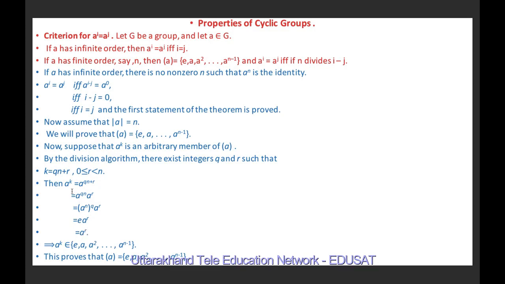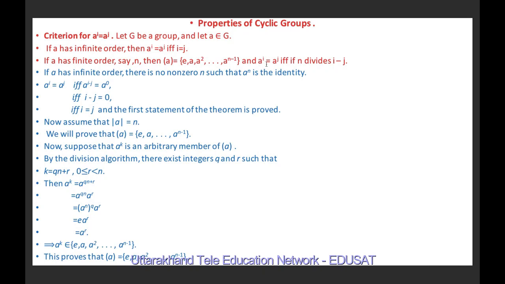So we have proved that a raised to power k is equal to a raised to power r, where a^k is any arbitrary member of the cyclic group generated by a. It means a^k belongs to {e, a, a square, ..., a raised to n minus 1}, and it implies the cyclic group generated by a is equal to this set. So now we have proved the first part.